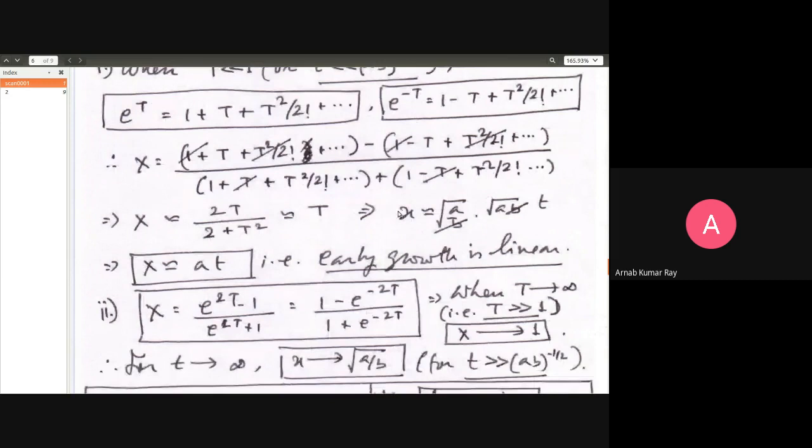What about the denominator? You have 1 plus t plus t squared by factorial 2, and 1 minus t plus t squared by factorial 2, all the way going on. So this time the odd powers will cancel because of this plus sign. So t and t will cancel. 1 survives.